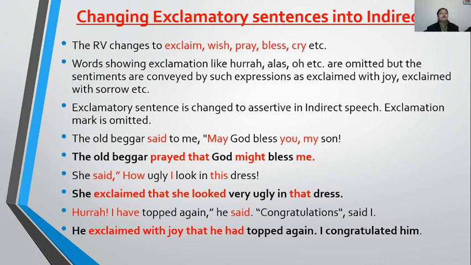Clear? Now: She said, "How ugly I look in this dress!" So she exclaimed that. Now "I" is the first person pronoun, children, so it will change to match the subject "she." So she exclaimed that she looked very ugly in that dress. This is converting to "that."